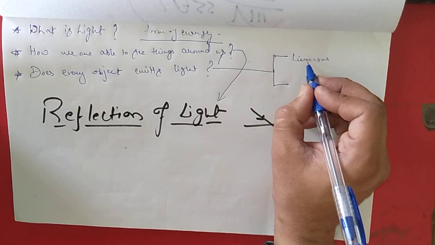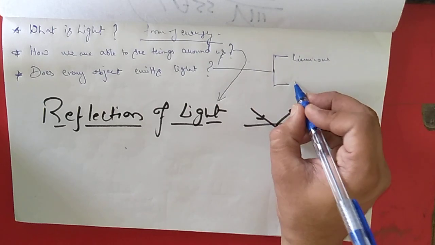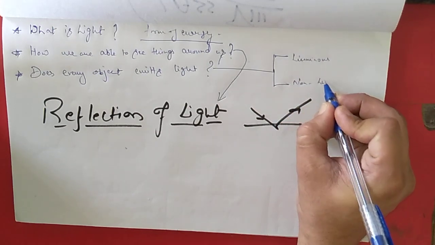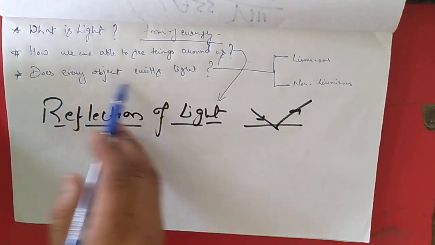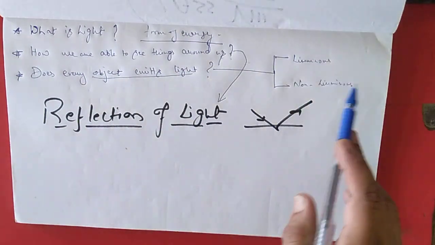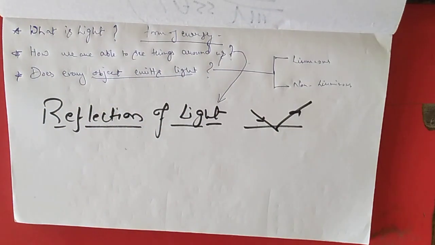So there are two kinds of objects, luminous and non-luminous. Luminous objects emit their own light, whereas non-luminous objects do not emit any light, but they might reflect some of the light falling on them. Clear? So we can divide all the objects present around us into two basic categories, luminous and non-luminous.